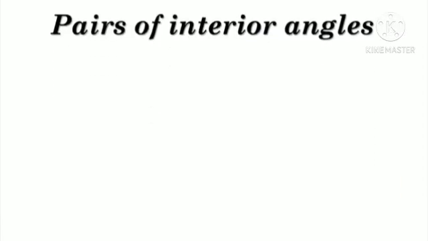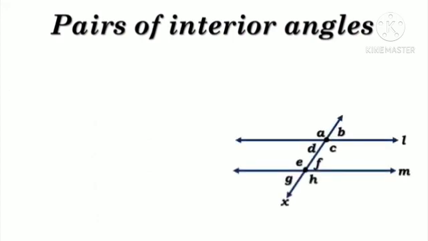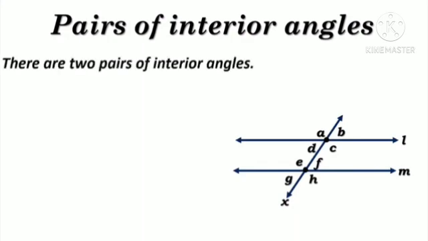Pairs of interior angles. Here we have a figure. In this figure, line X is a transversal of line L and line M. There are 2 pairs of interior angles in this figure. Interior, you can see the word interior. Interior means inside. So there are 4 angles inside the parallel lines L and M. They are angle D, angle C, angle F, and angle E. These 4 angles will form 2 pairs of interior angles in this figure.